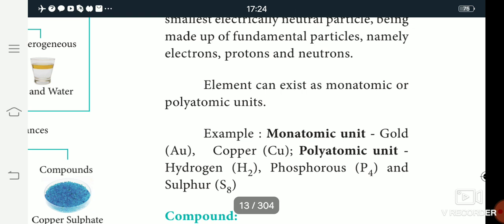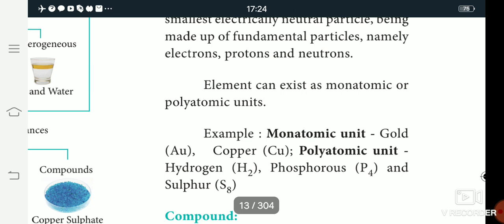So gold is Au and copper is Cu, and a polyatomic unit is hydrogen H2. H2 is the diatomic unit, and phosphorus is P4. P4 is a tetraatomic unit, and sulfur is S8. So S8 is an octatomic unit. So this is the element.